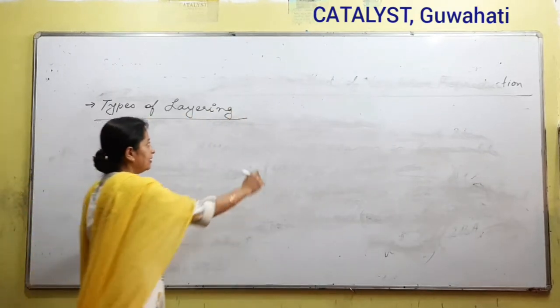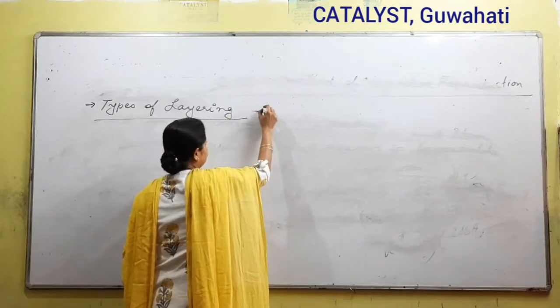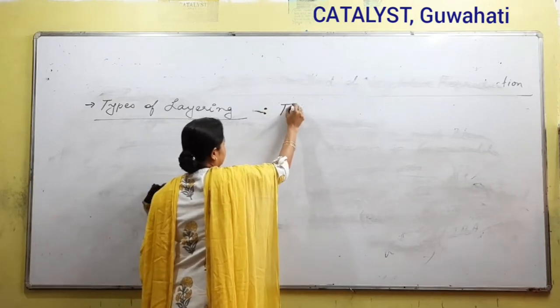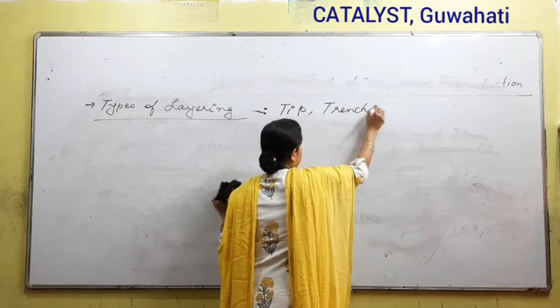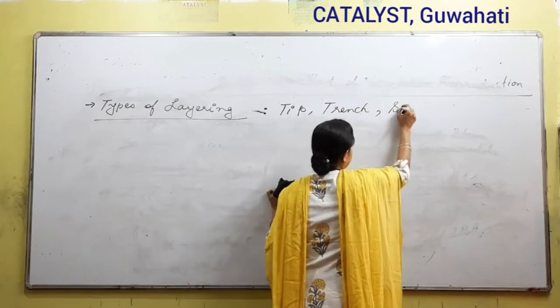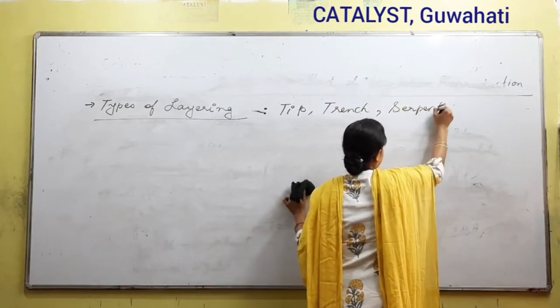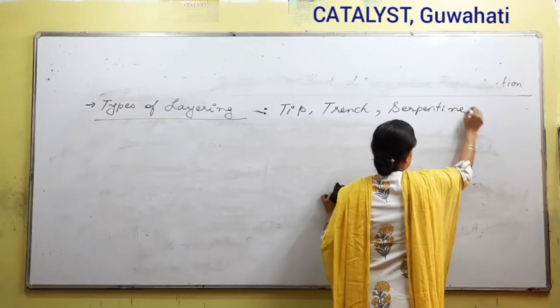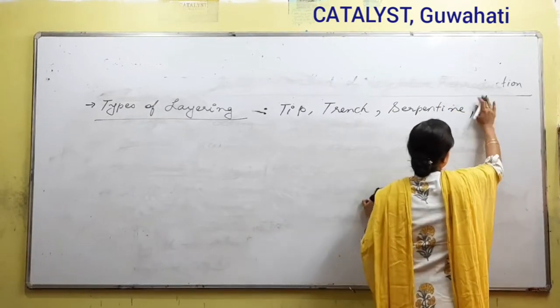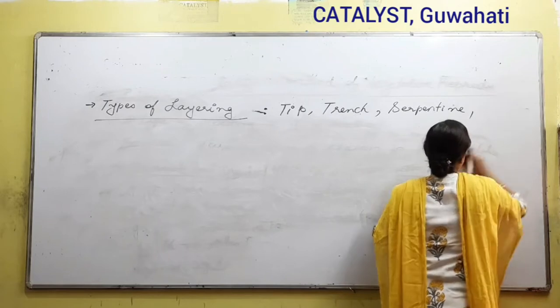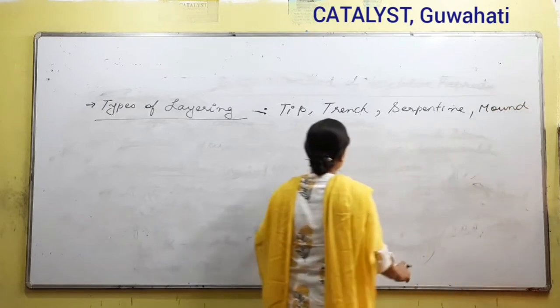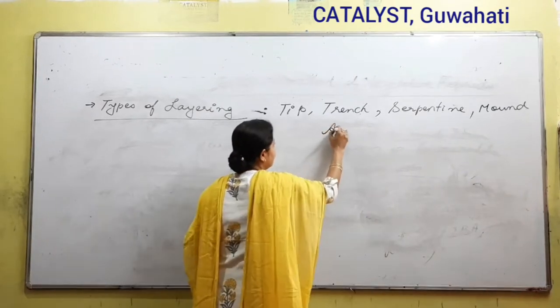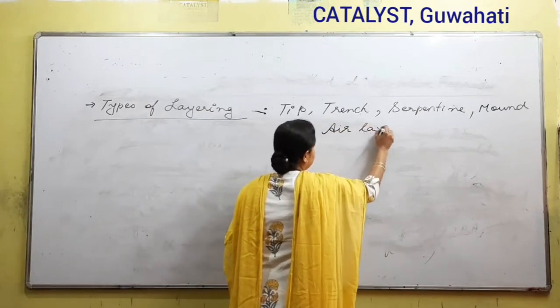Types of layering could be tip layering, trench layering, serpentine type of layering, mound layering, and the last one is air layering.